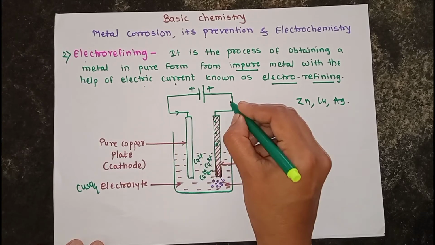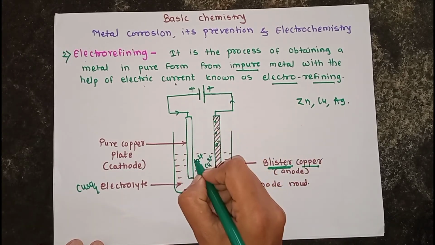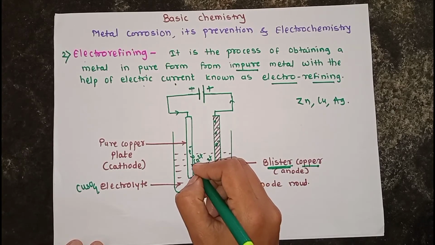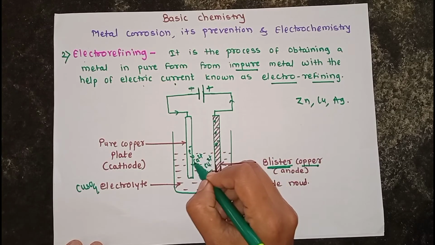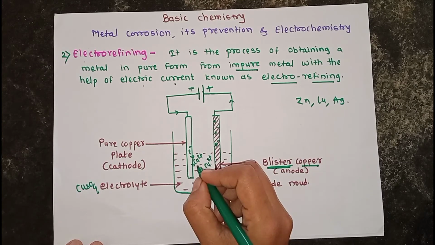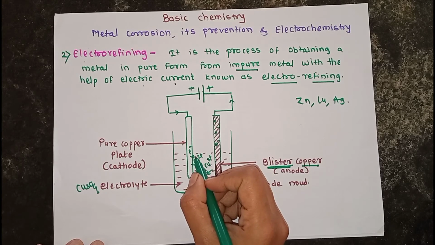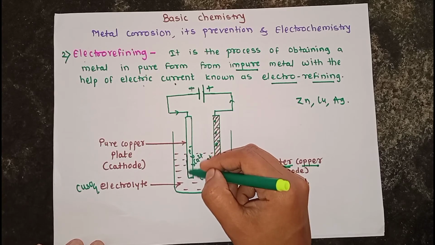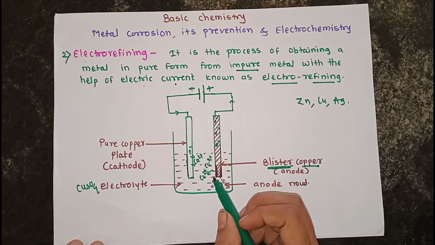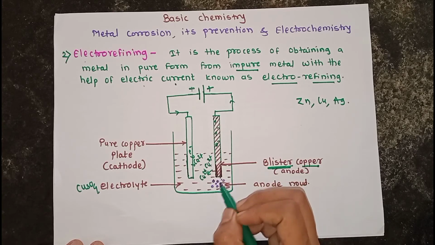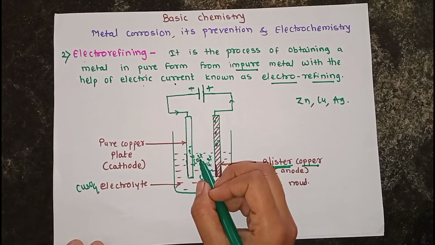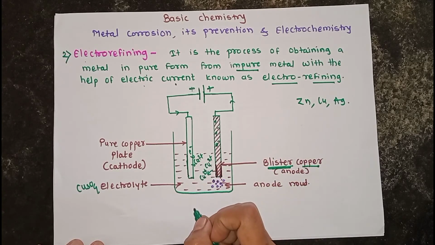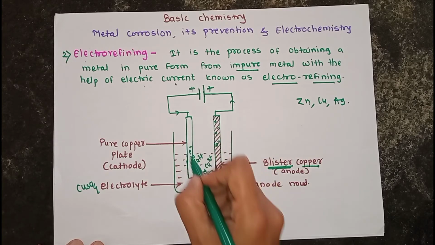The electrons transferred from the anode get accepted by the Cu2+ ions at the cathode. So the gain of electrons is carried out at the cathode, and the copper ions get deposited on the copper plate by neutralizing their charge. The negatively charged ions travel towards the anode, take an equivalent amount of pure metal, and again change into the electrolyte. This process continues till the whole of the pure metal gets transferred to the cathode.